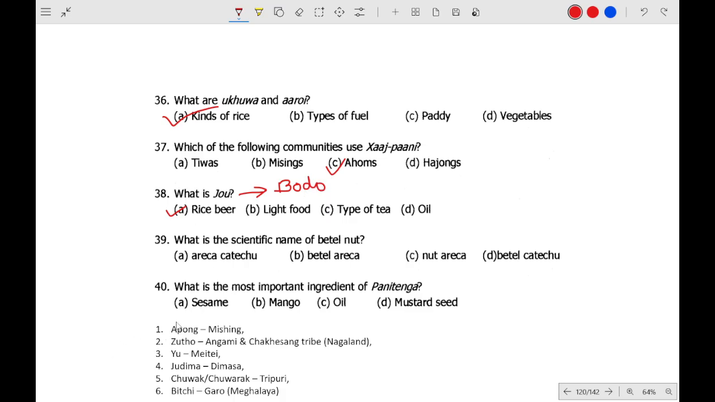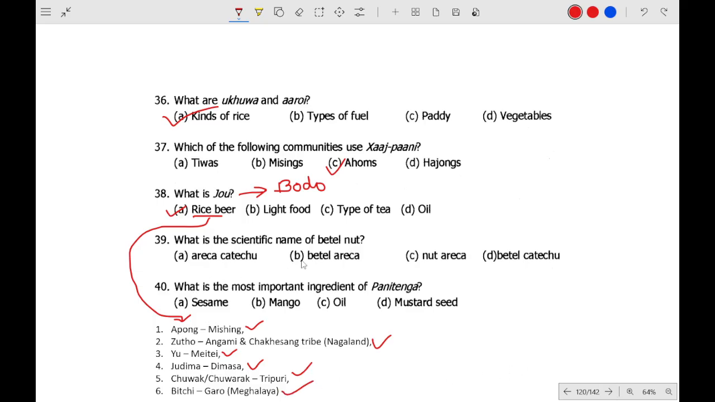So these are the various names of rice beer, and these are the tribes. This rice beer is called Apam by the Mishing community, Zutho by the Angami and Chakhesang tribe, Yu by Meitei, Judima by Dimasa, Chuak by Tripuri, and Bichi by Garo.